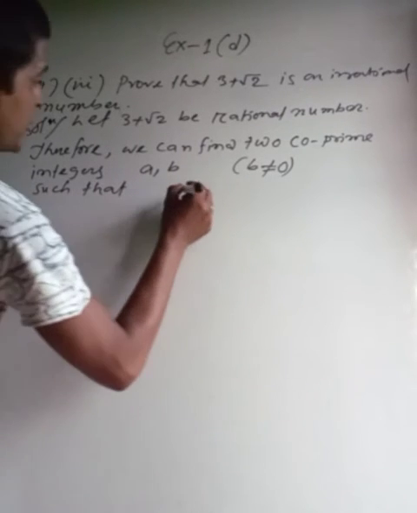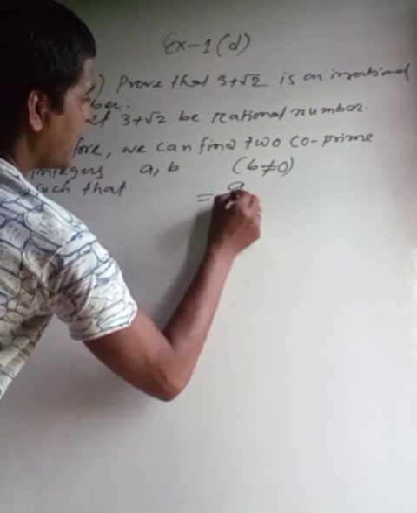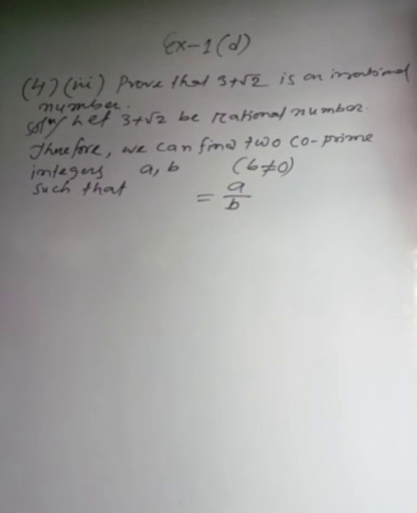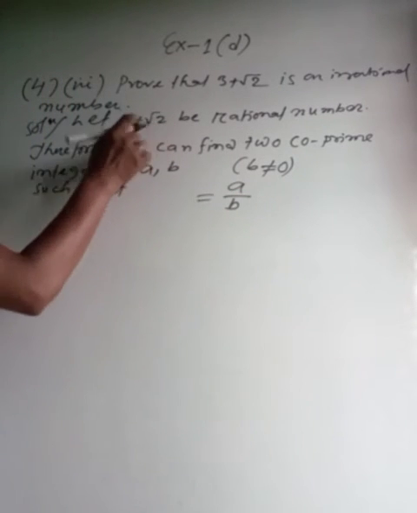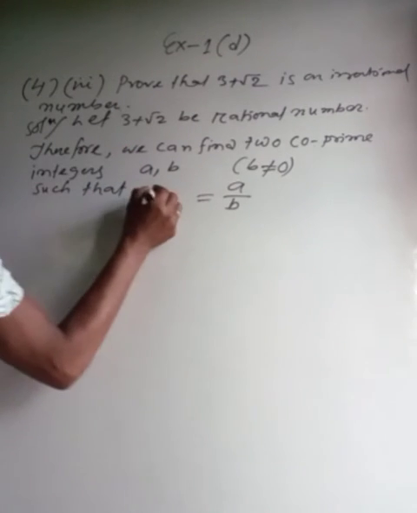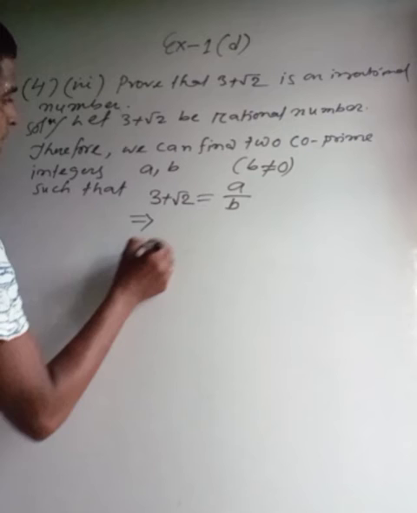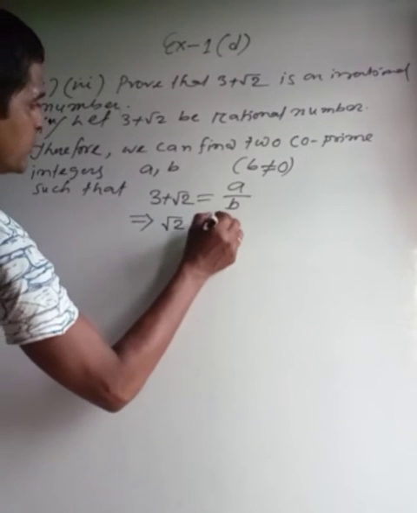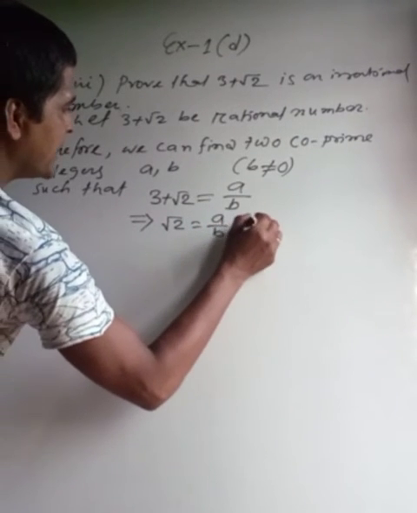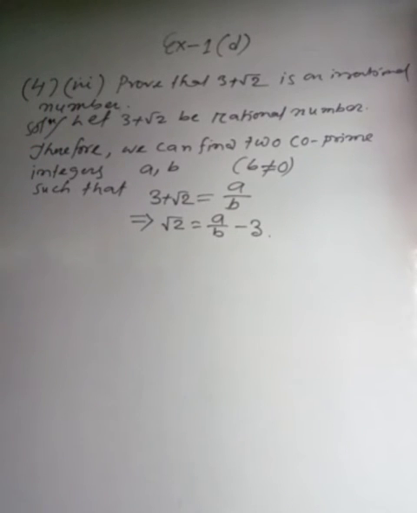according to the definition, a by b is a form of a rational number, and we have considered this is a rational number. It means 3 plus root 2 is equal to a by b. We can write it like that because we have considered this is a rational number. So from there, this implies root 2 equals a by b minus 3.